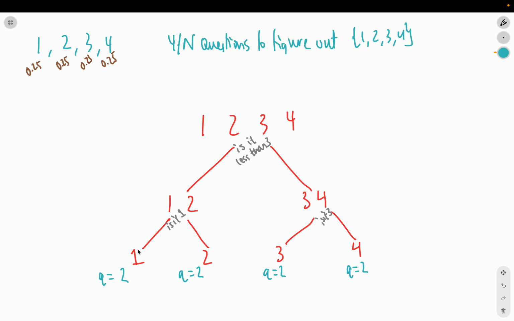Now, with these 2 questions in this scenario, we uncovered a 1, correct? We got that it was a 1. Now, what's the probability of a 1 occurring? We said it was 0.25. Same here. The probability of a 2 occurring is 0.25. The probability of a 3 occurring is 0.25. And the probability of a 4 is also 0.25. Okay? So based on our information definition, we should be able to calculate the information associated with rolling a 1.